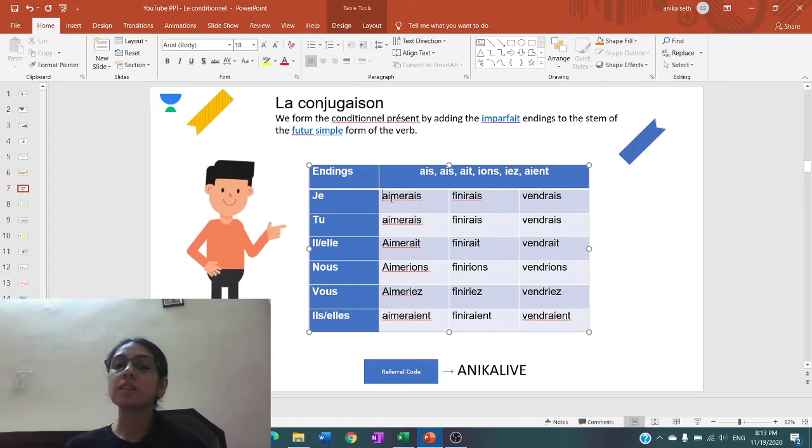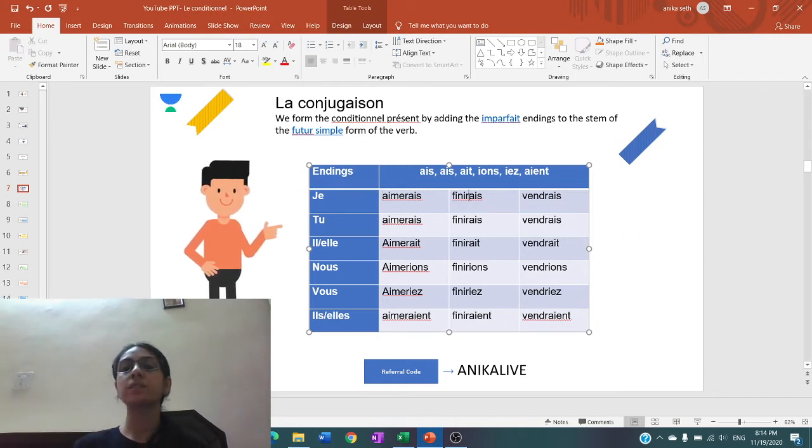It's only the part of the verb which remains after we remove ons. But over here, the infinitive of the verb is used, aimer, and then we add the endings of the imperfect. So j'aimerais, tu aimerais, elle aimerait, nous aimerions, vous aimeriez, elle aimerait. Then with IR verbs also the same thing. Je finirais, tu finirais, elle finirait, nous finirions, vous finiriez, elle finirait. So same thing with IR verbs also.